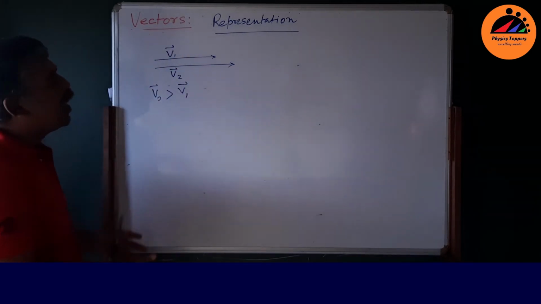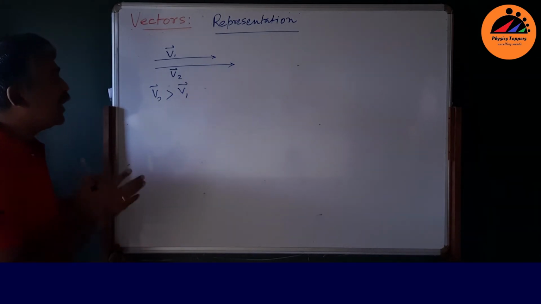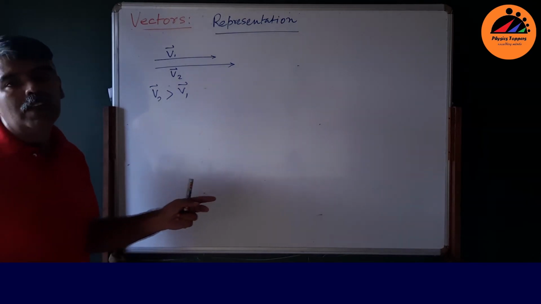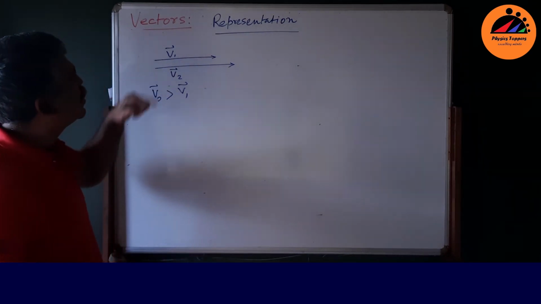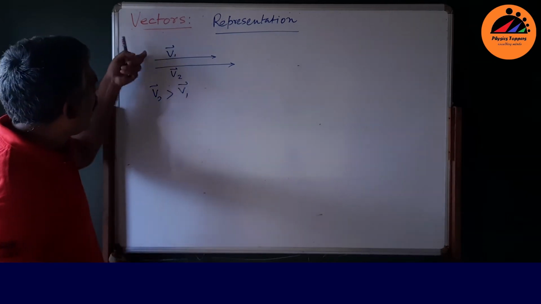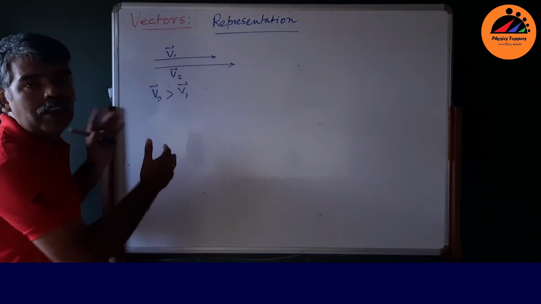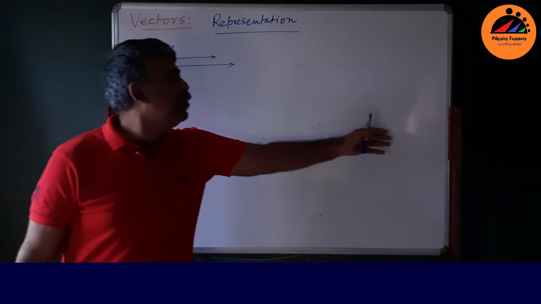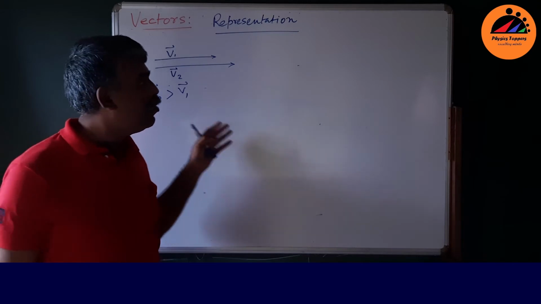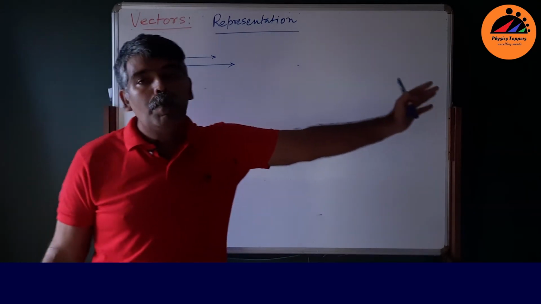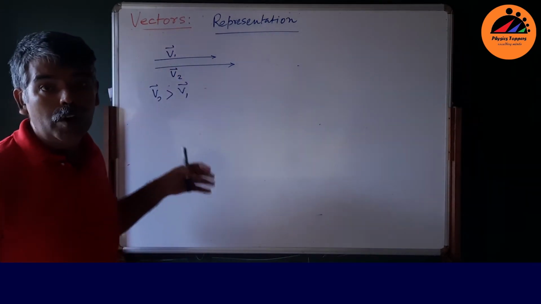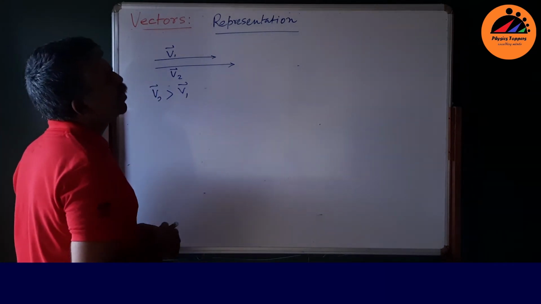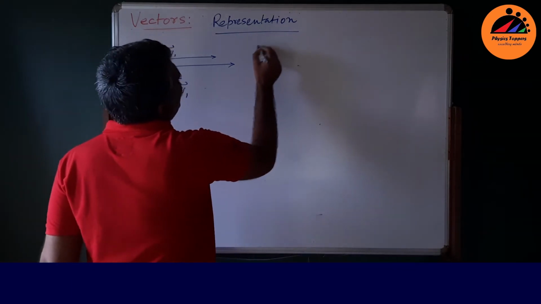But technically, how do you put it on the board? That is very important. For example, suppose a person is moving with a speed of 10 meters per second and this fellow is moving with a speed of 9 meters per second. This board is less than 2 meters, about 4 feet, even less than 1.5 meters. So you can't place a big arrow on this board, right? What do you do? You scale it down. How do you scale it down? Well, suppose this is a scale.